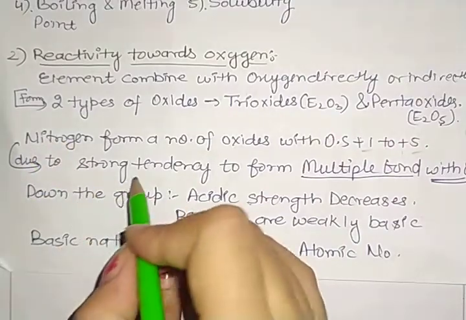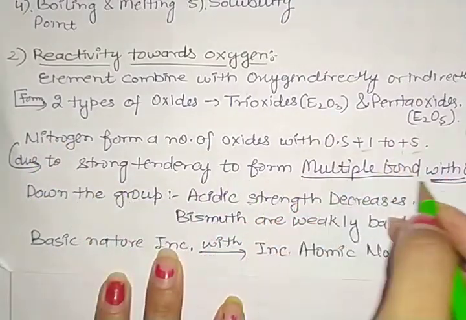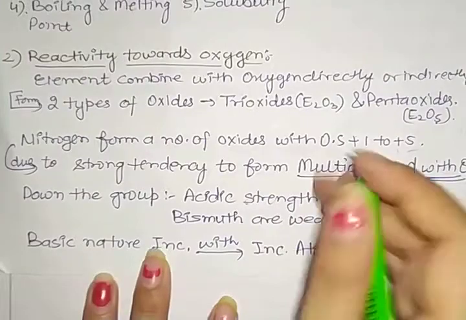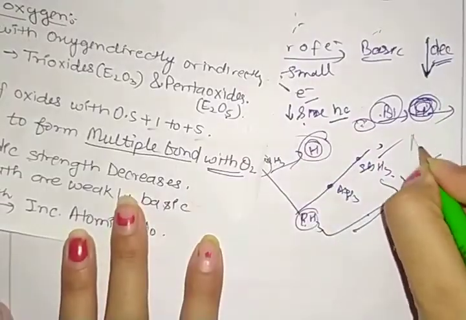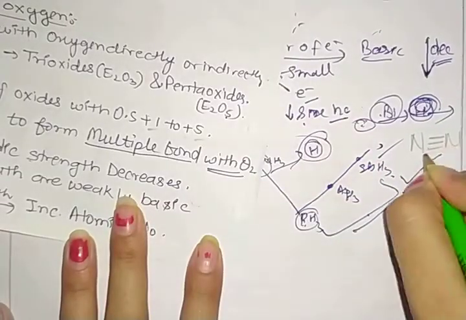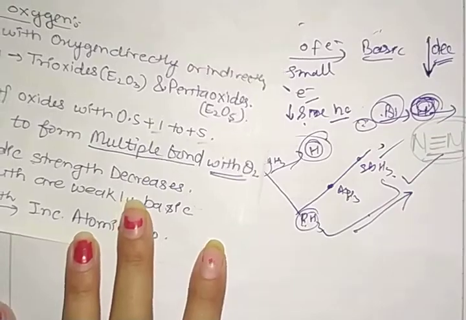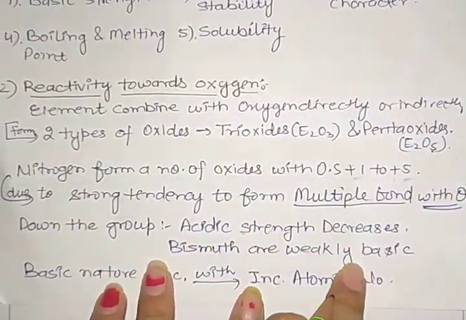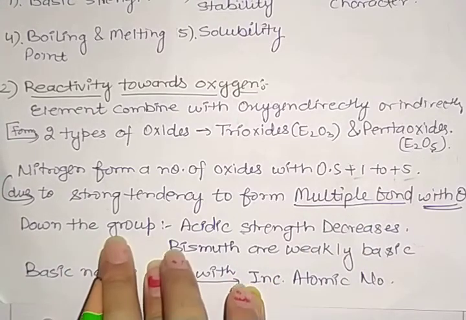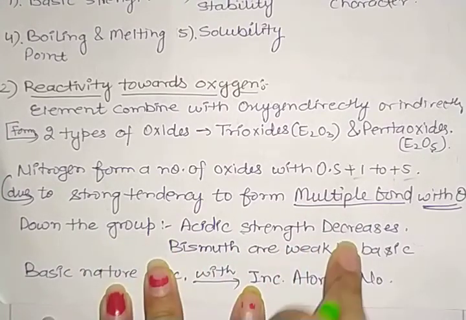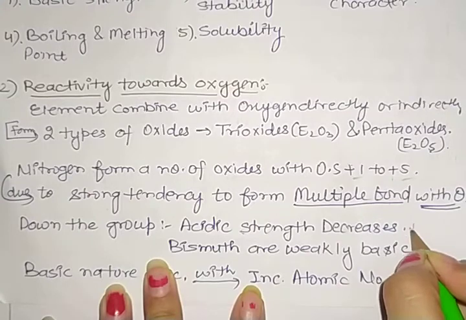Because nitrogen has a strong tendency to form multiple bonds, like the triple bond. That is why it is easy for nitrogen to bond with others. Now, when we go down the group, the acidic strength decreases.